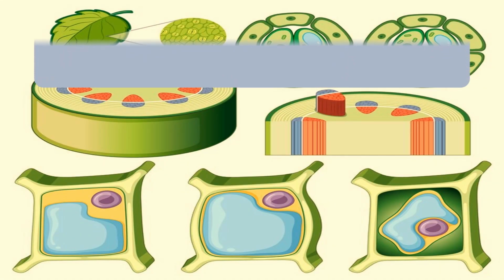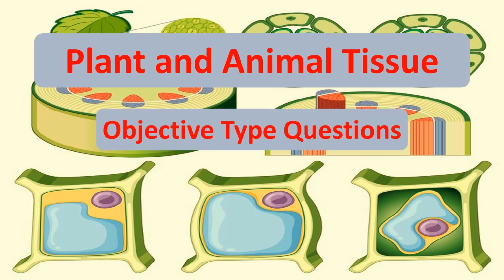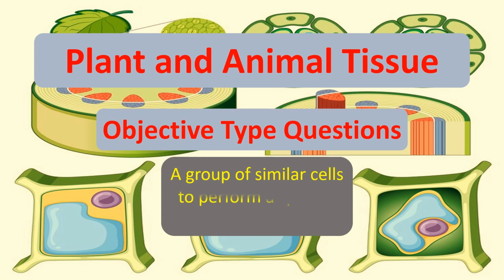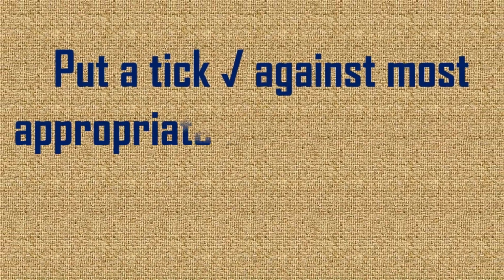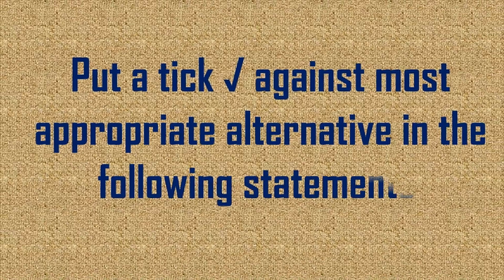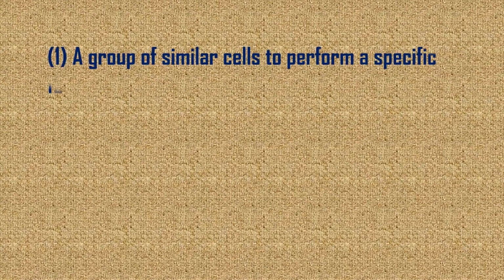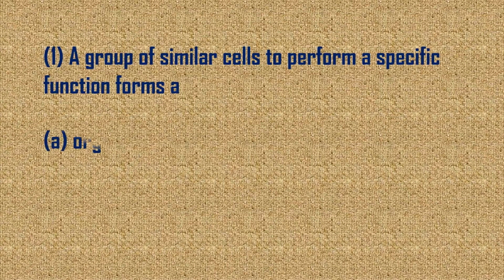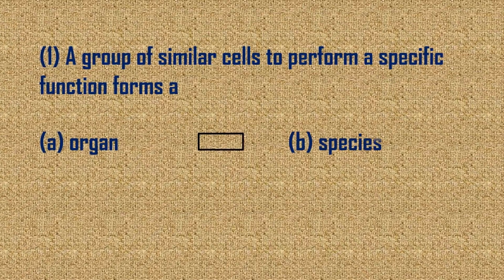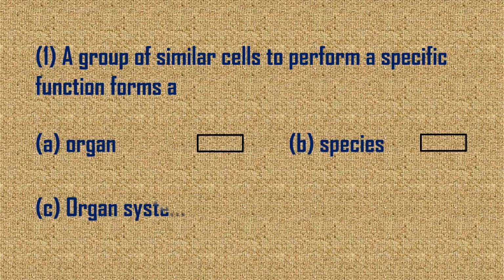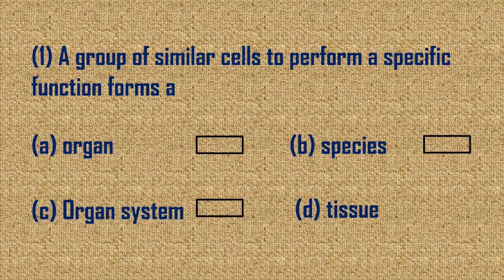Plant and animal tissue. Objective type questions. Put a tick against the most appropriate alternative in the following statements. A group of similar cells to perform a specific function forms a: organ, species, organ system, tissue.